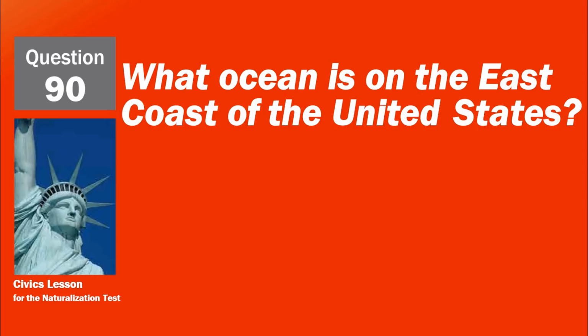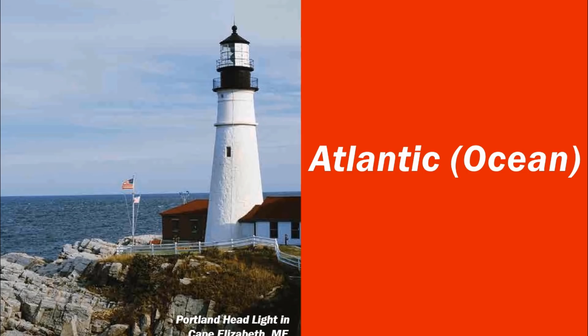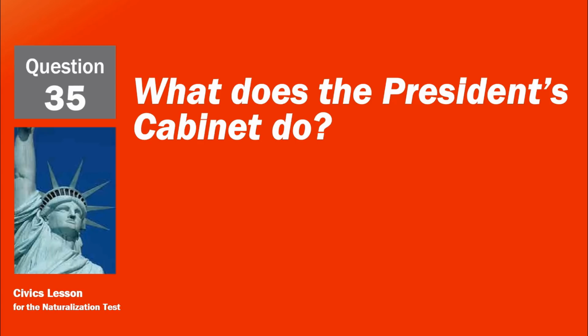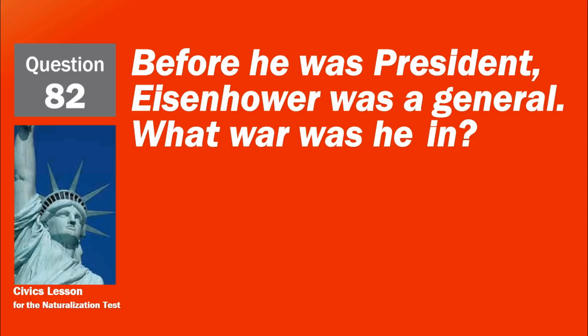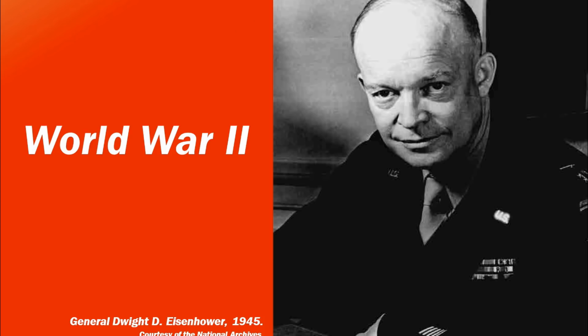What ocean is on the east coast of the United States? Atlantic Ocean. What does the President's Cabinet do? Advises the President. Before he was president, Eisenhower was a general. What war was he in? World War II.